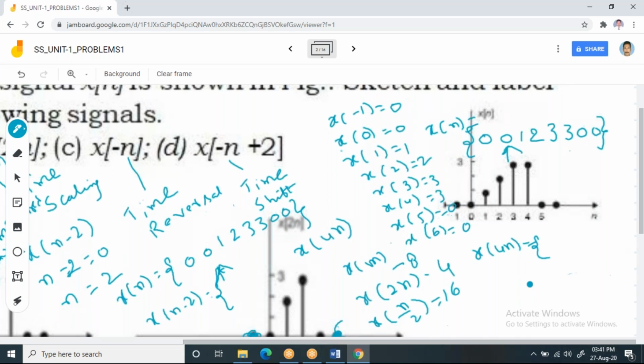And what are the values you are going to get? Post it in the chat box. I'm asking you, for x of 4n, you are going to get 2 samples. What are the values of those 2 samples? You tell me.